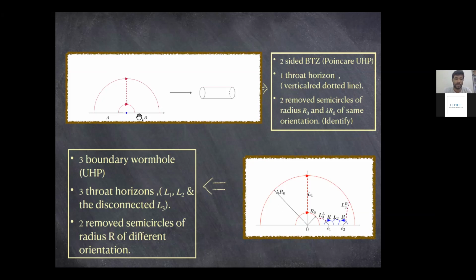When you are mapping the points, you would only get to a three-boundary wormhole if you map the points of this geodesic and this geodesic in a way that their orientations are opposite. Had you started with the same orientation for both of them, you would not get the isometry that you are looking for to generate the three-boundary wormhole. I see. So to map the points of these two removed semicircles systematically, you have to define the orientations. I see. Thank you.